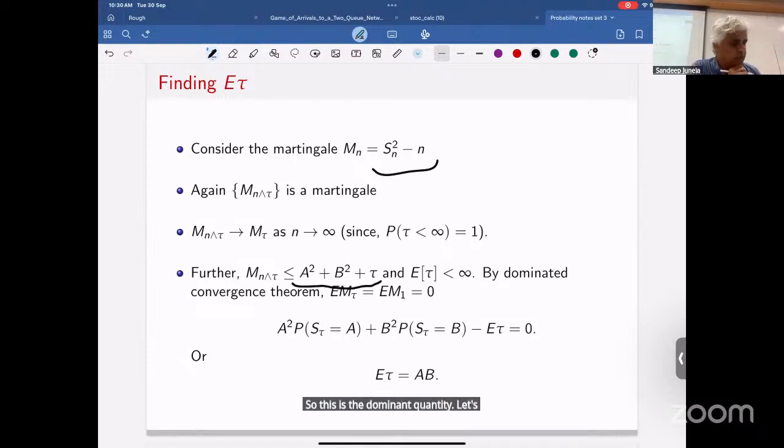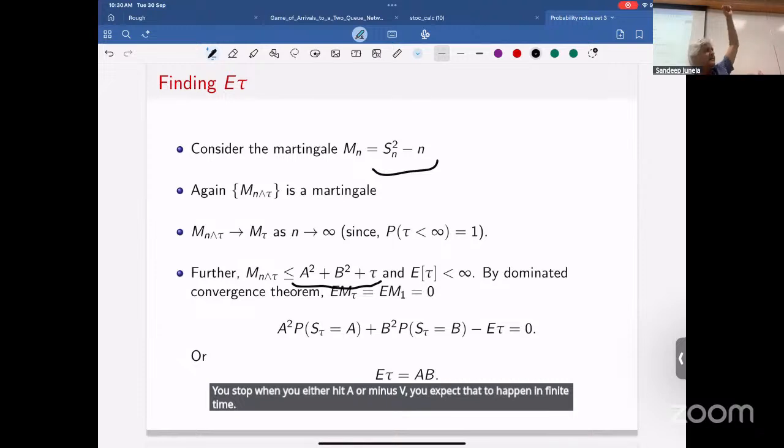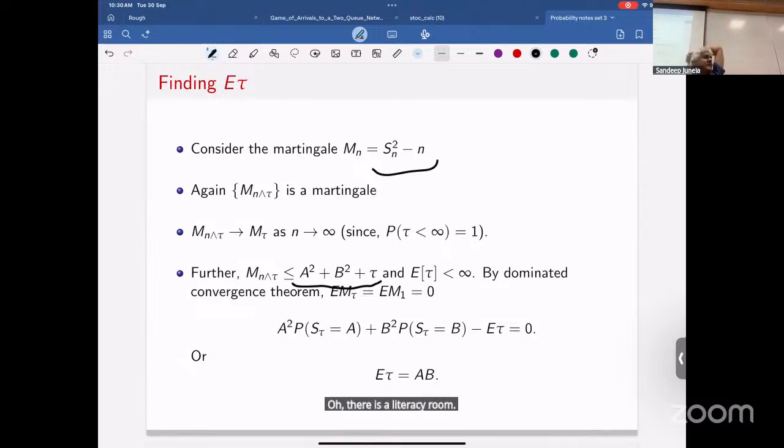Let's assume that E of tau is finite. We expect that to be true, right? You're starting from 0. You stop when you either hit A or minus B. You expect that to happen in finite time. Probability of infinite is zero. You're only giving positive mass to finite, so it must be finite.